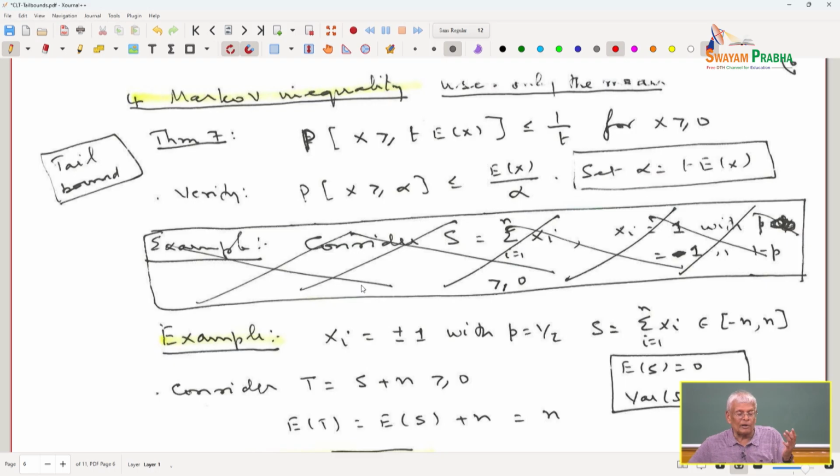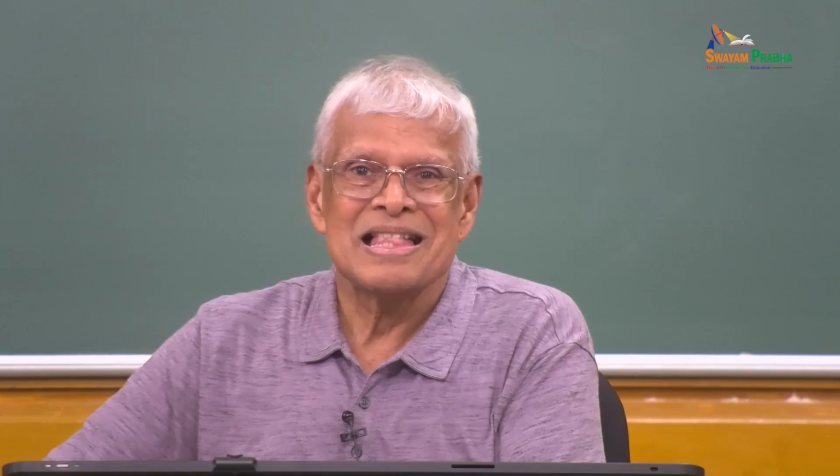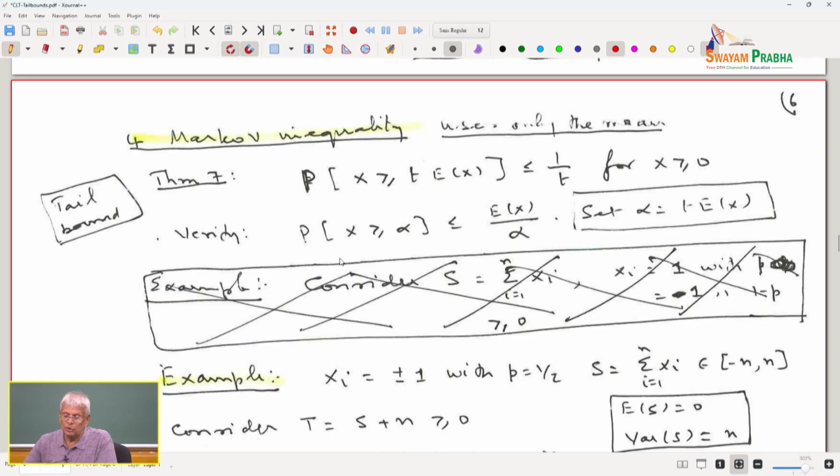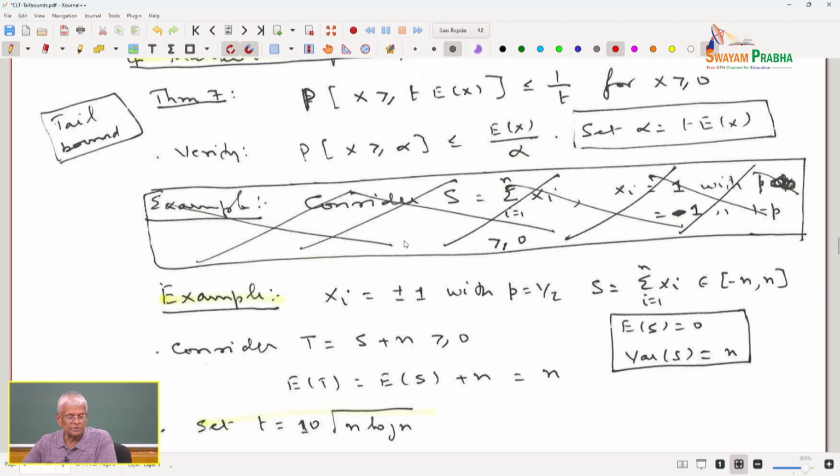Now, I am going to quickly run through maybe second time for the sake of completeness, using the same idea, using different formalism. I am going to go back to Markov inequality. Markov inequality uses only the mean. Theorem 7, I am going to call it. So, Markov inequality can be looked at: X is a non-negative random variable, probability that X is greater than t times expected value of X is less than or equal to 1 over t,